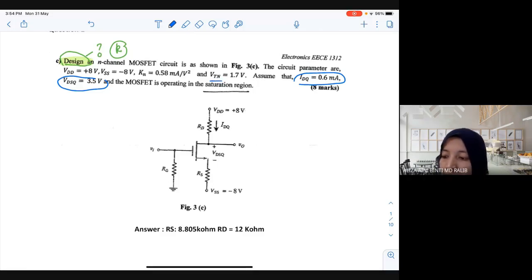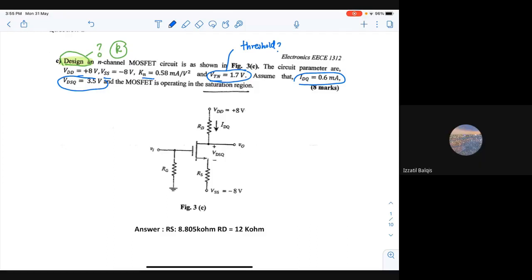What is threshold voltage? What can you understand from the word VTN, threshold? What does it mean by threshold voltage? Threshold, what threshold? Minimum voltage to turn on the MOSFET.